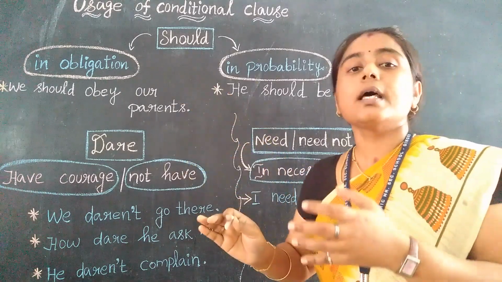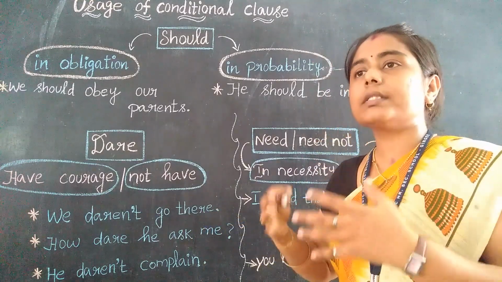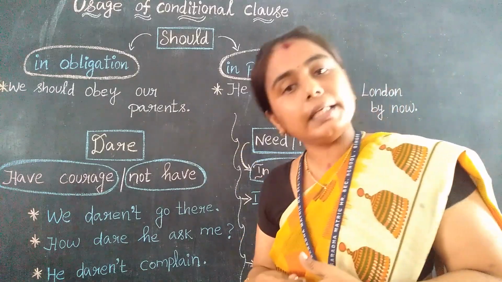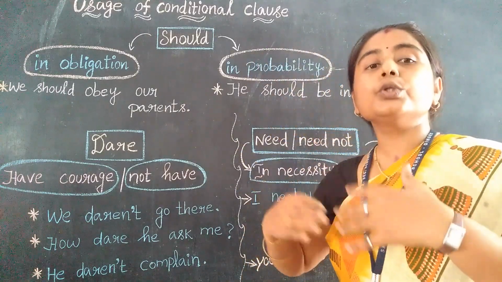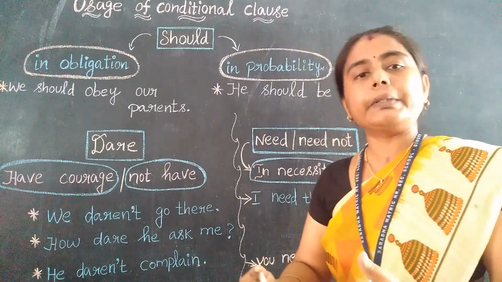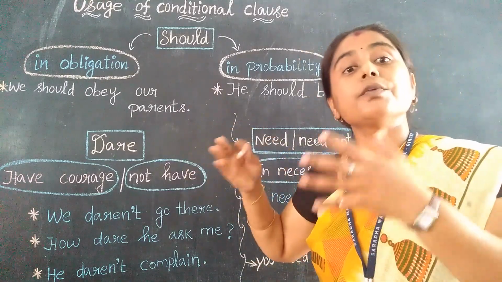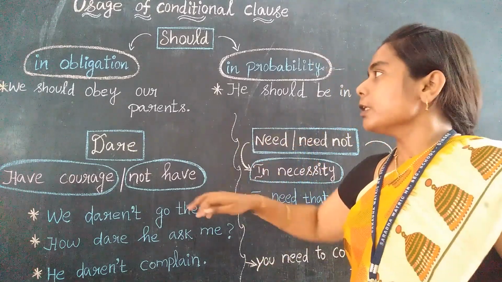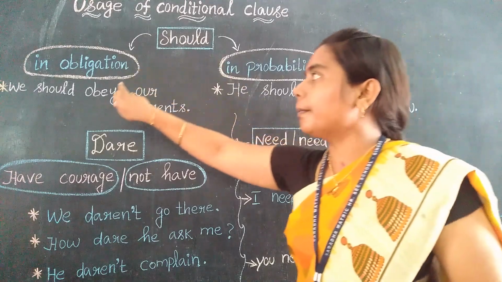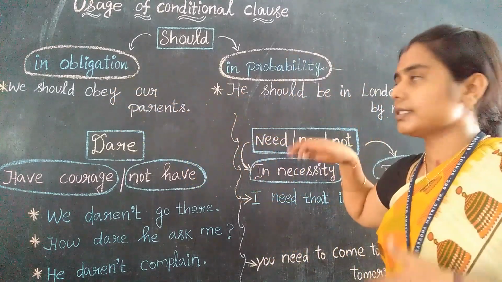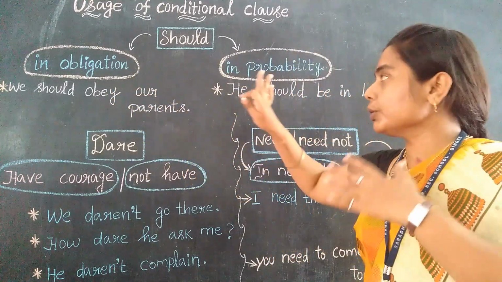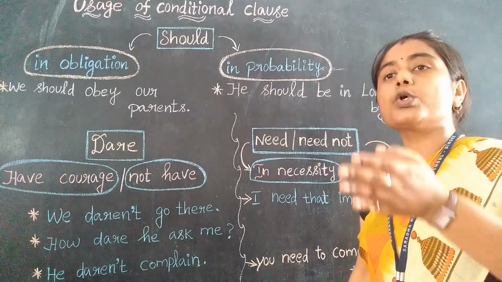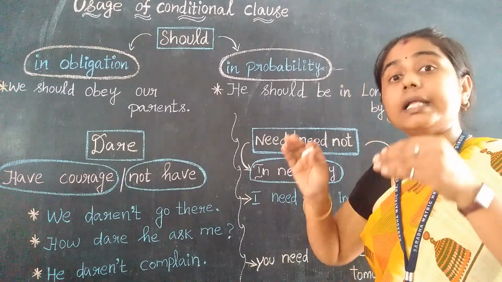We should have this type of habits and this type of thoughts. We should obey our parents. We should respect our teachers. We should do some favor to the poor people. These are all the obligations which we should have. Here I am using should for obligations. This is not an order, but should is commonly used to order others. That is the only one we know.